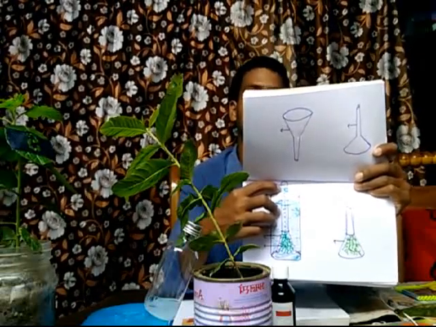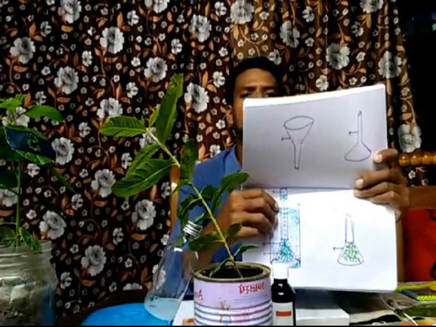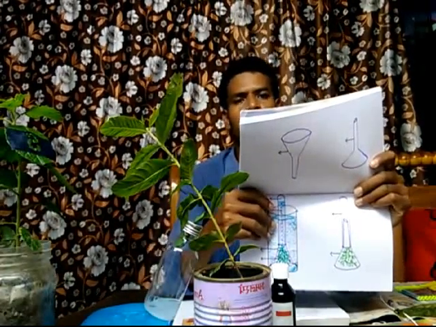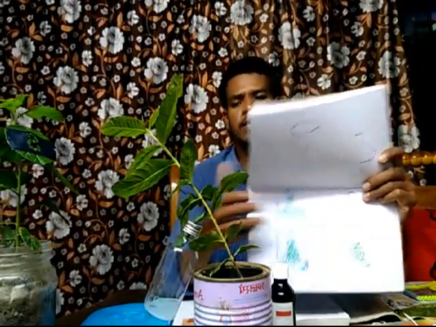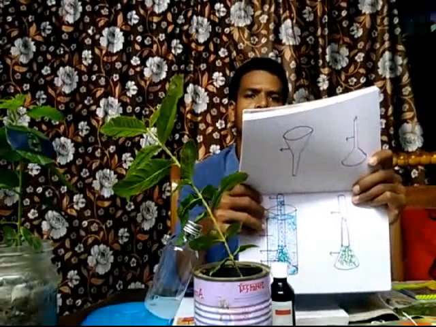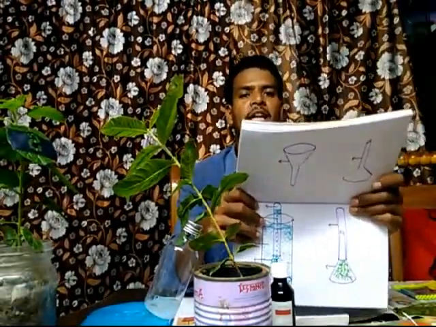So the collected gas in the test tube is oxygen. Why did you use aquatic plants in this experiment? Why don't we use other terrestrial plants like this type of plants? Here we have to use only aquatic plants.